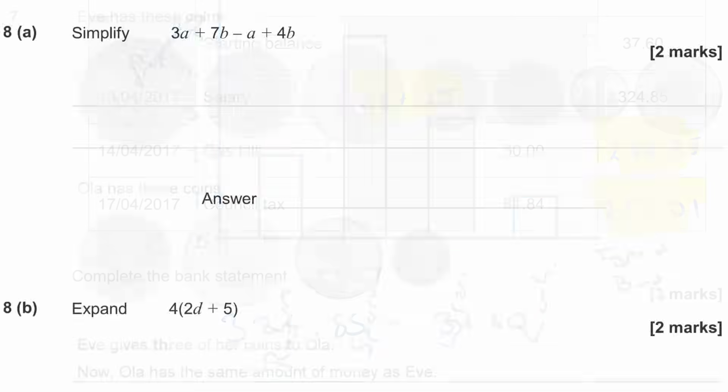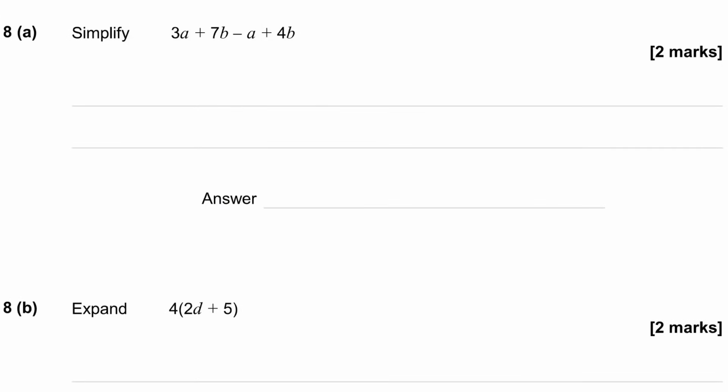Okay, done. Question 8a. Simplify 3a plus 7b minus a plus 4b. Okay, so we need to collect like terms. So we've got terms in a, 3a minus a, and we've got terms in b, plus 7b and plus 4b. Now notice when I highlight those I highlight the sign that goes in front of them, because that is part of what we're doing, isn't it? So 3a subtract a is 2a, and 7b plus 4b is 11b. So we get 2a plus 11b.